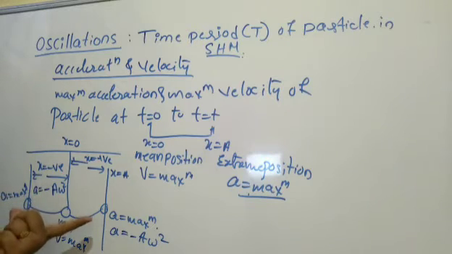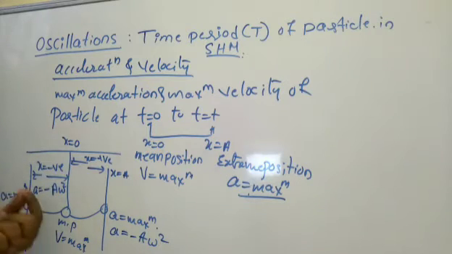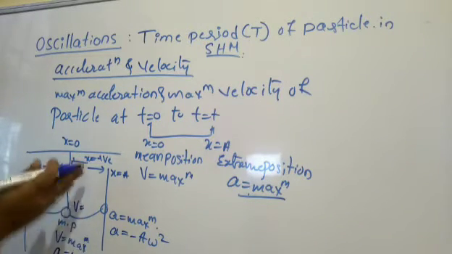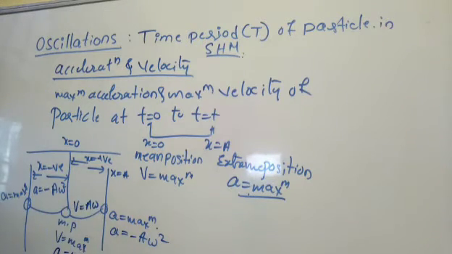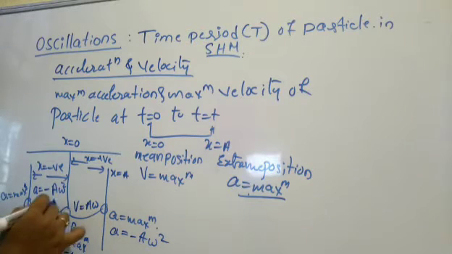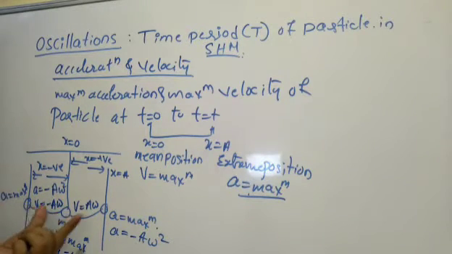So at both extreme positions of the particle, acceleration is maximum; only at the mean position will acceleration be minimum. Up to this we have understood how we got the maximum velocity. The maximum velocity v in the positive direction, when it is moving in this direction, you will get as a omega. When it is moving towards the negative extreme position, we get minus a omega. This we have already discussed in the previous class.